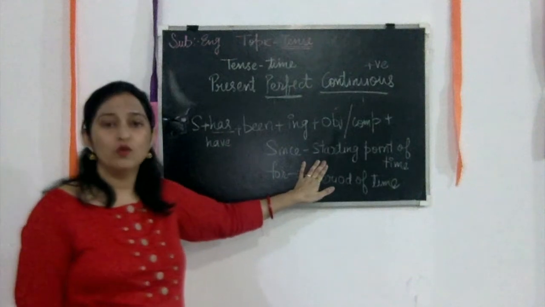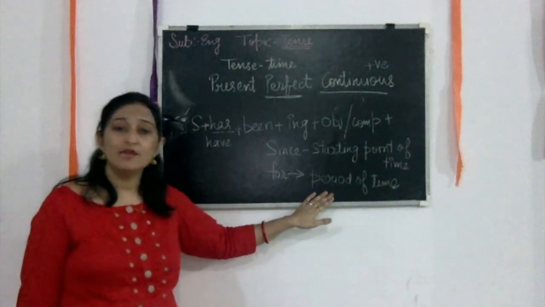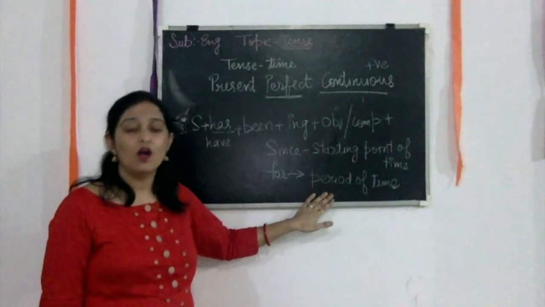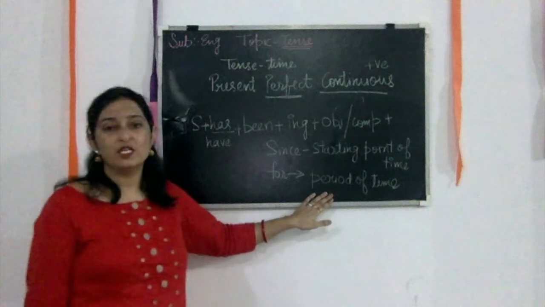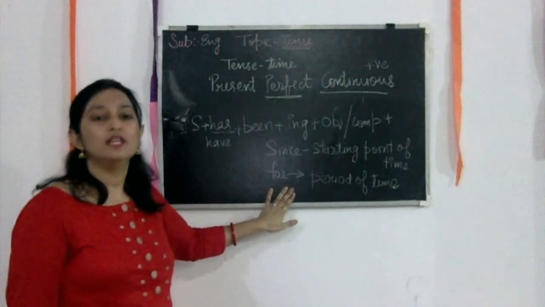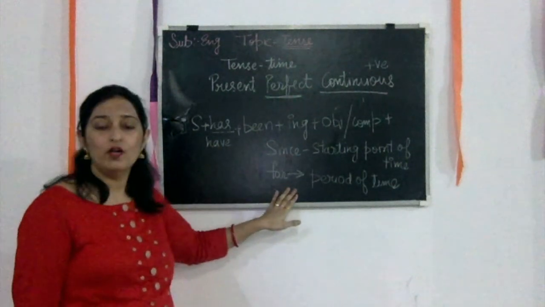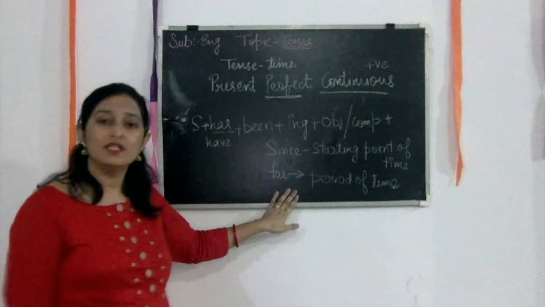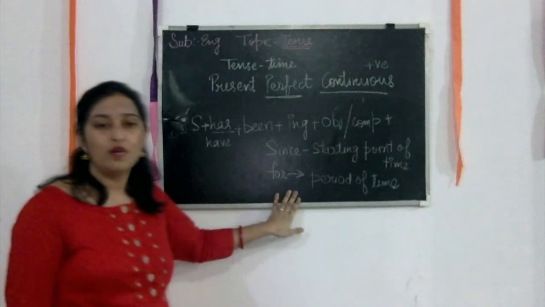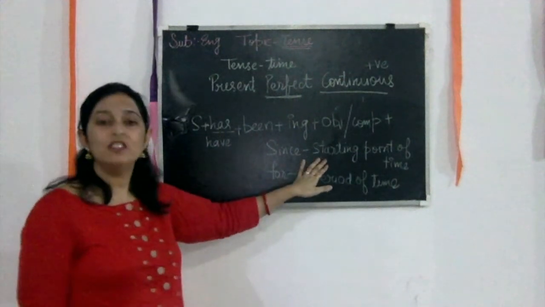But here the period of time, वह कितने टाइम से खेल रही है, is not mentioned. How many years or how much time has gone is not mentioned here. But if you use for, then it's clear how much time has gone. Like Reena has been playing cricket for 2 hours. 2 घंटे से वह क्रिकेट खेल रही है. But here it's not clear when she started. उसने कब शुरू किया था.